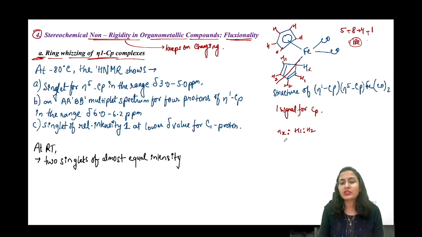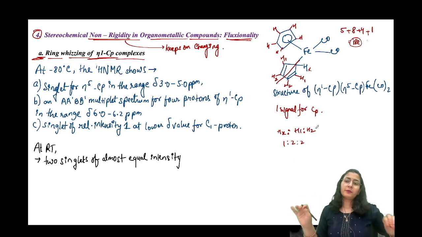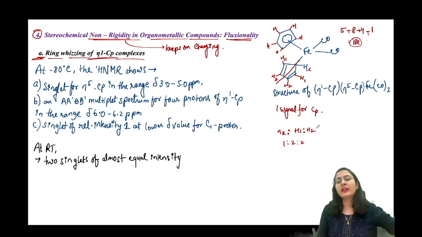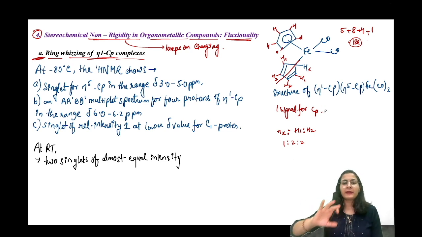इनका रेशियो क्या होना चाहिए? 1:2:2. ये रेशियो होना चाहिए, isn't it? And you should get like different peaks for all of these. ठीक है? And where do we expect this happening? Normally at the spectra, जो भी temperature पे record हो रहा है ऐसा ही होना चाहिए. This is what we expect. What is actually happening? Let's see.